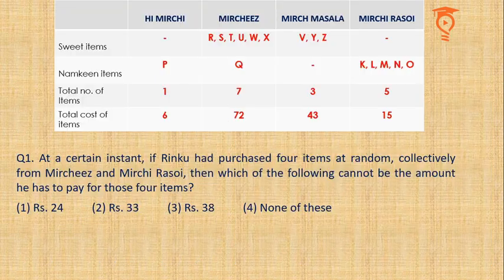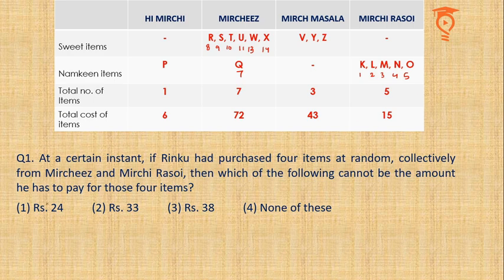And now let's see the questions. So at a certain instant, if Rinku had purchased 4 items at random collectively from Mirchis and Mirchi Rasoi. Mirchis and Mirchi Rasoi have the maximum variety: R, S, T, U, W, X, Q, A, K, L, M, N, O. I'm going to write their costs beneath their names. So what cannot be formed?